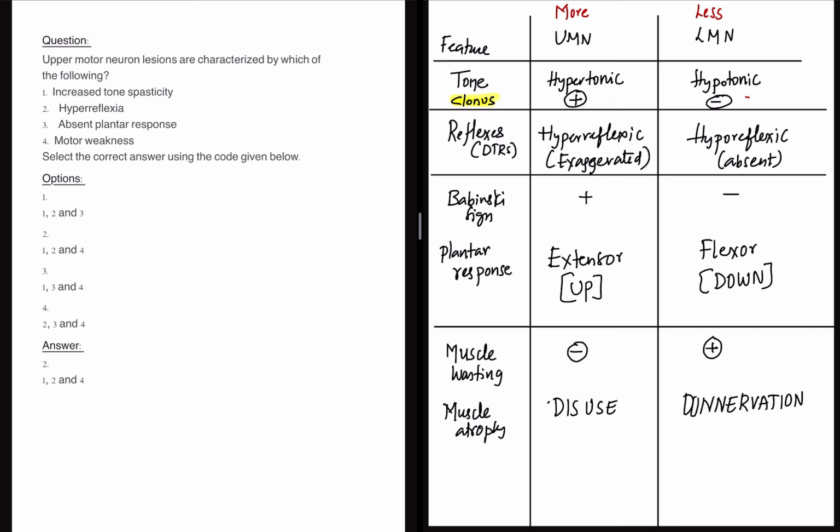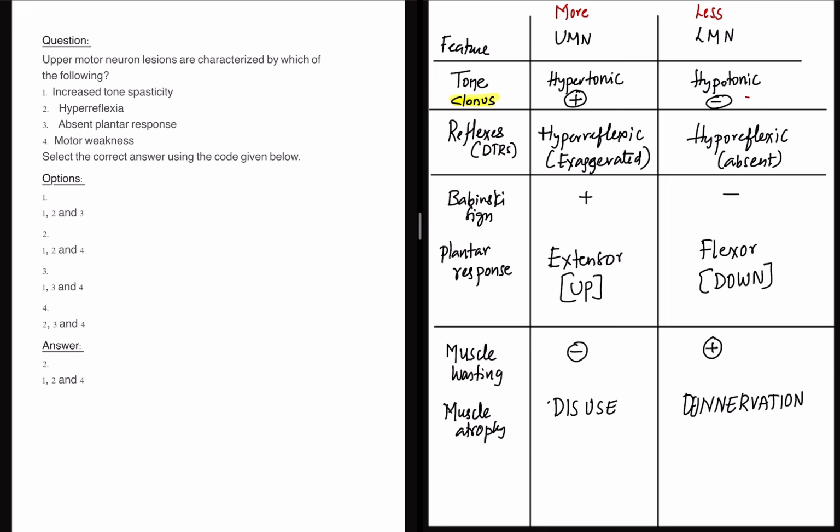I think I had to put an E here. So denervation atrophy is classic of LMN lesion. Disuse atrophy is classic of UMN. Muscle wasting is usually not seen in UMN, but it is the classical picture of LMN.